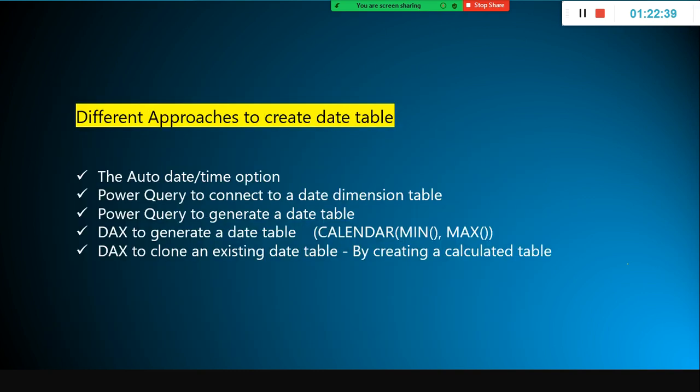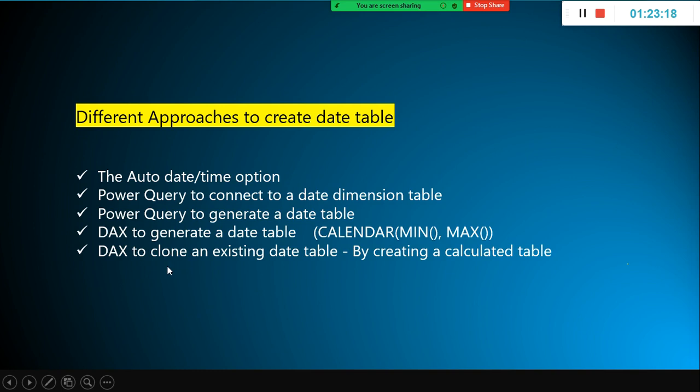But there is another, simpler way of doing it. You can use something like the auto date. We don't need it. Power Query to connect to a date dimension table. Power Query to generate a table, and DAX to generate a date table. This is very easy. You have a function called CALENDAR, using which you can create the date table using calculated table. How many of you remember we used calculated column, right? Similarly, we have something called calculated table. In the interview they'll ask you what is the difference between calculated table and calculated column.